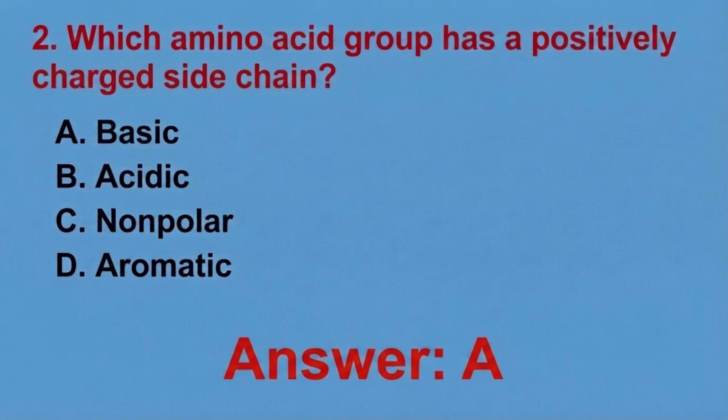Option B, acidic amino acids usually carry a negative charge because they contain an additional carboxyl group. Okay, then option C, non-polar amino acids have hydrophobic side chains and do not carry a positive charge. Okay, then option D, aromatic amino acids contain ring structures that contribute to protein stability but are generally uncharged at physiological pH.